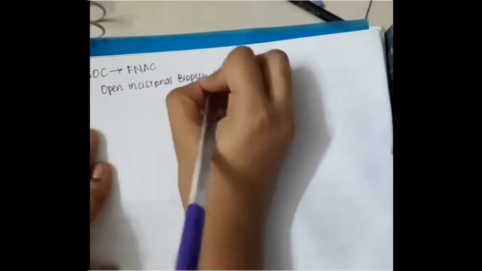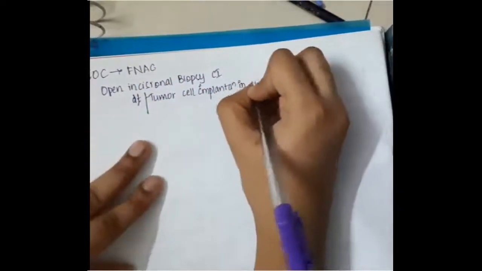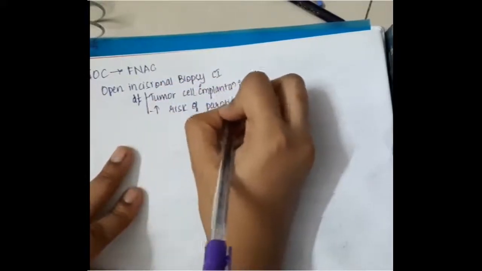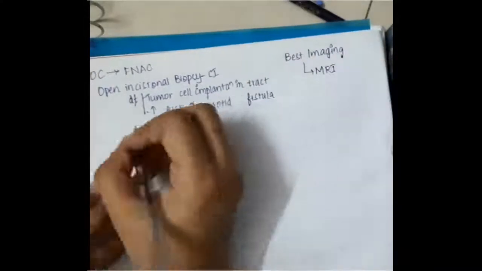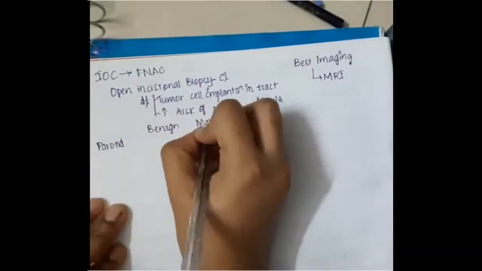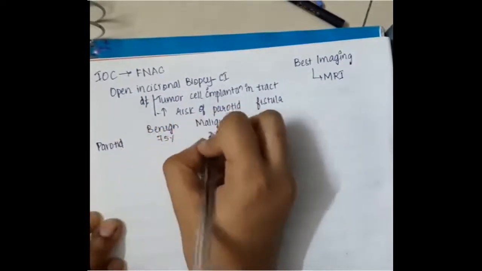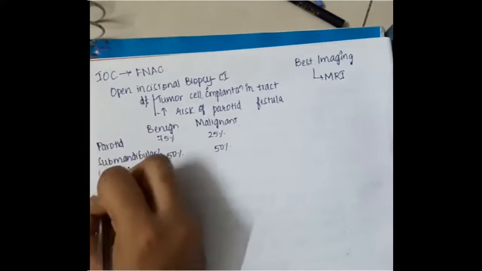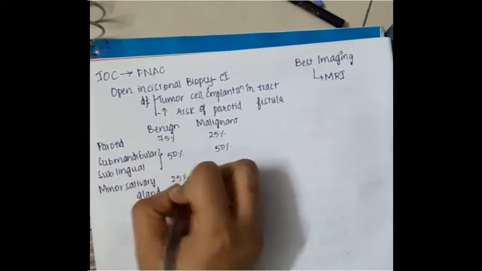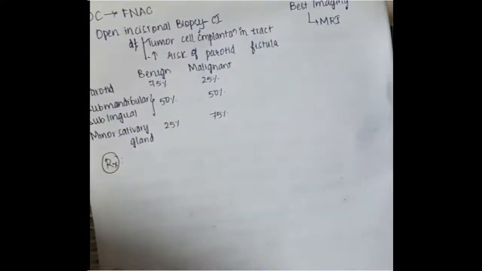For parotid gland malignancies, the investigation of choice is FNAC, and open biopsy is contraindicated because tumor cell implantation can occur in the tract, or it can cause an increased risk of parotid fistula. The best imaging is MRI. In the parotid gland, 75% of tumors are benign and 25% malignant. In submandibular and sublingual glands, 50% are benign and 50% malignant. In minor salivary glands, 25% are benign and 75% malignant.